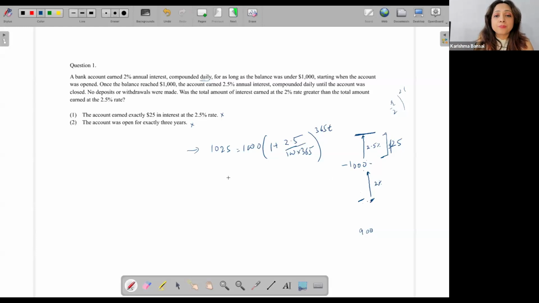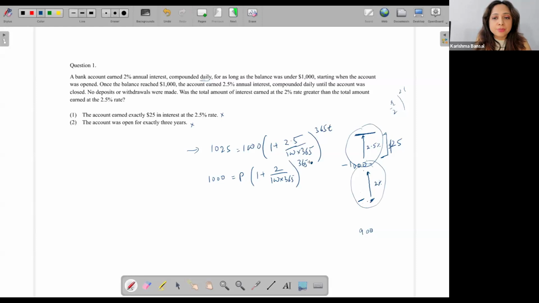All right. Now, so I know that I started with a certain principal and I went up to $1,000. I started with the principal of P, whatever it was, (1 + 2/100)^365. Now, 365, and this is available to me. Why? Because I know that the total time was 3 years. This T, I know that this part happened for how long? That means this part happened for 3 minus T years, right? So then I'll get this value.